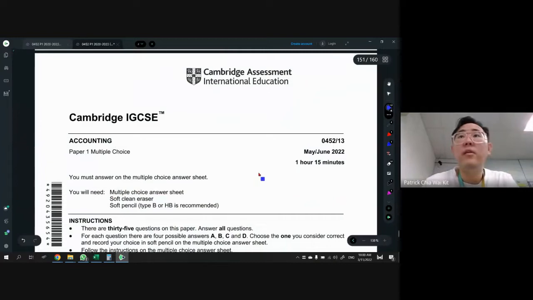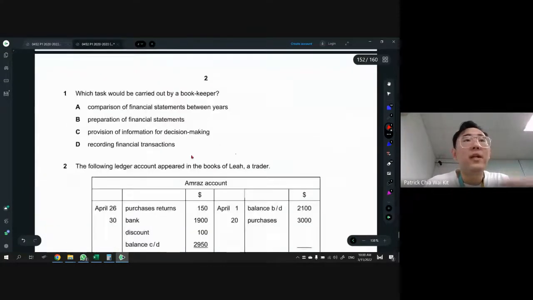Okay, so I'm going to discuss May-June 2022 paper variant 1-3. So let's look at the first one. Which tasks will be carried out by a bookkeeper? The first question always asks about whether it's bookkeeping or accounting, right? And what are the bookkeeper's jobs and all.